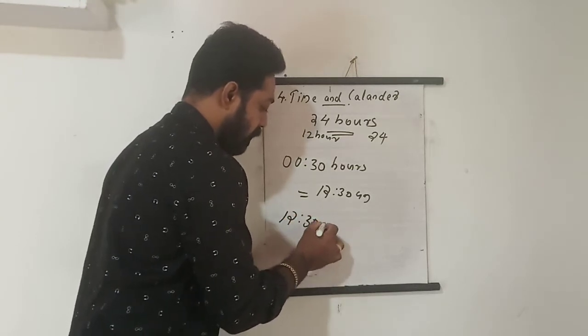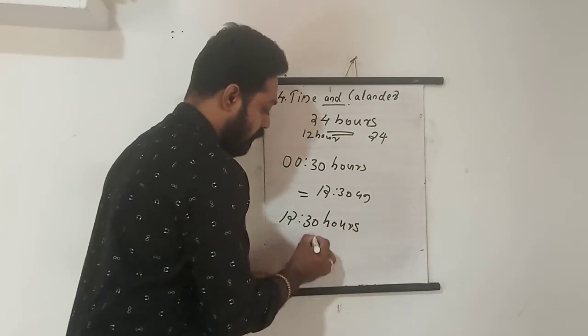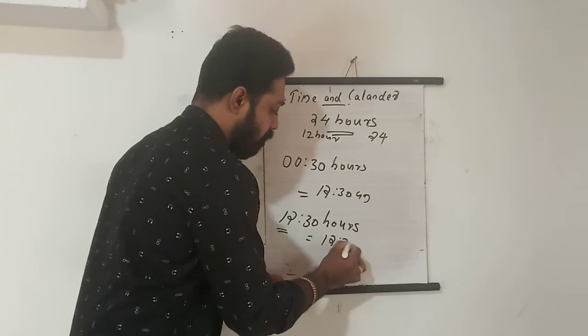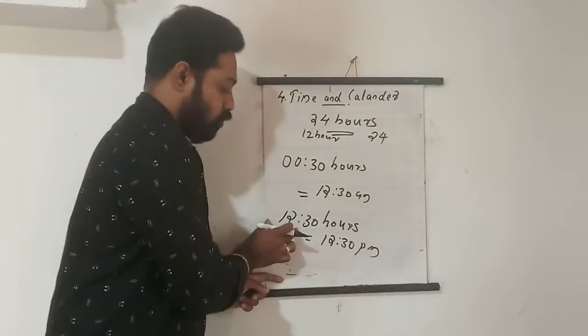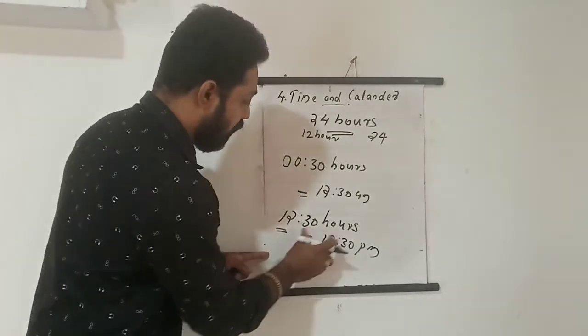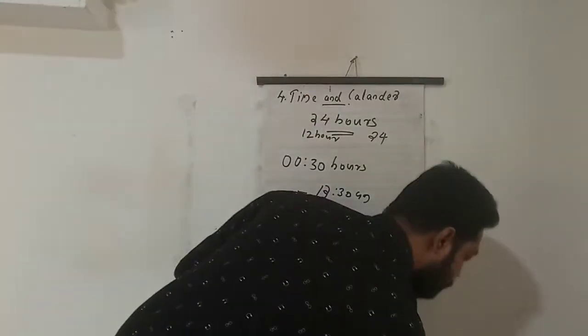Then what about 12:30 hours? 12:30 hours means what? Here 12:30 means 12:30 PM. Isn't it? 12 is coming for PM in 24 hours. So 12:30 hours means 12:30 PM. That is the difference.